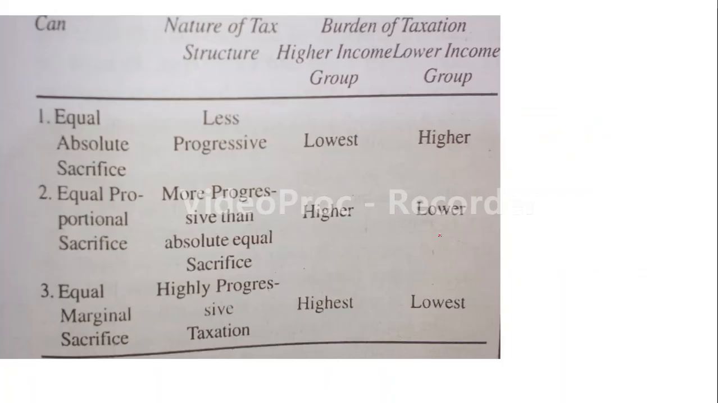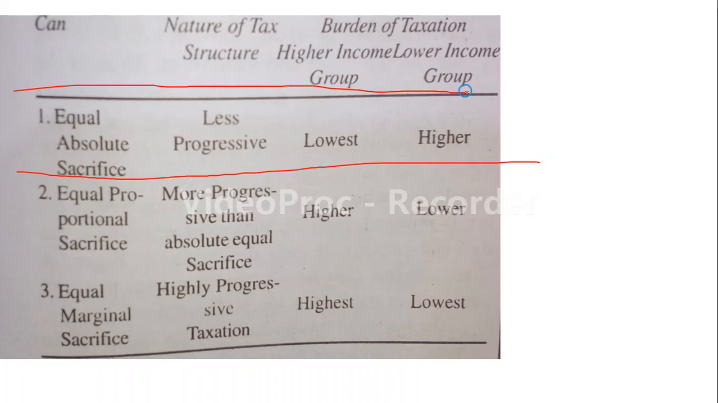And this picture will give you a clear idea. Here is the nature of the tax structure, the burden of taxation on higher income people and lower income people. In equal absolute sacrifice, it is known as the less progressive. Why? Because here higher income people will pay low tax, but poor people will pay higher tax. So this is known as the less progressive.